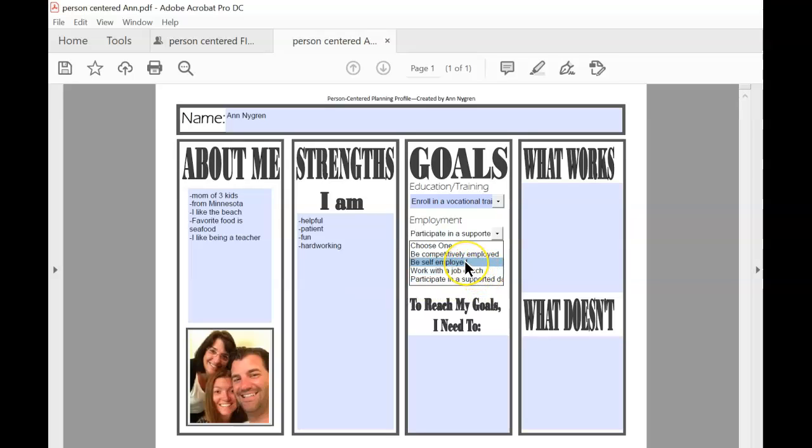So I'm going to say self-employed, because if I do the program at West Valley for cosmetology, I would eventually like to have my own hair salon. So I'll choose self-employed.